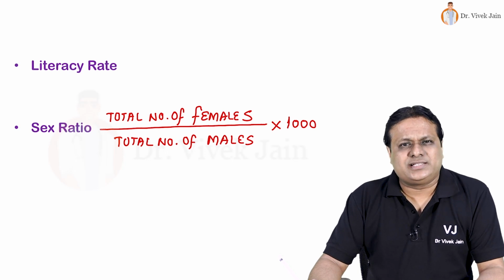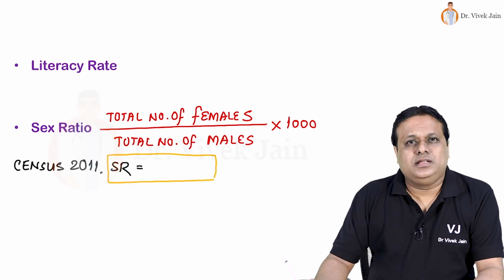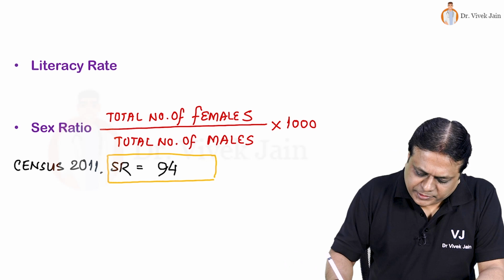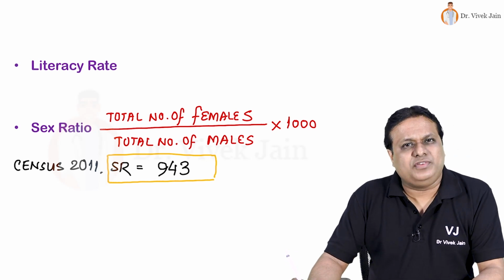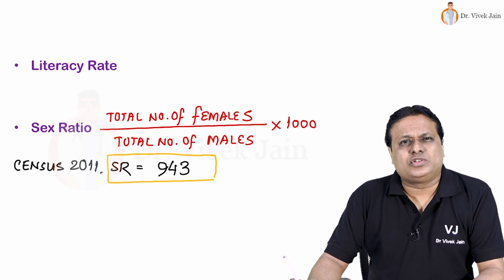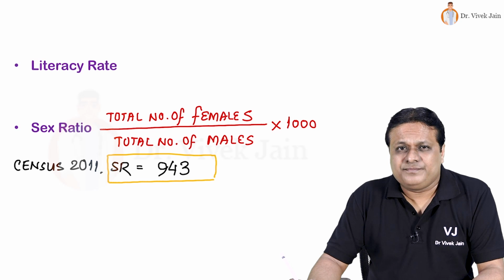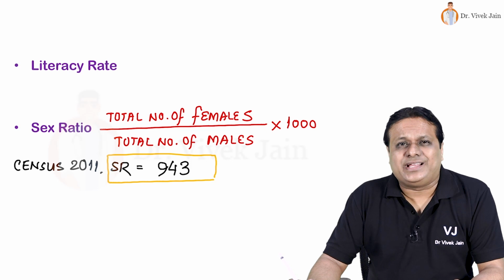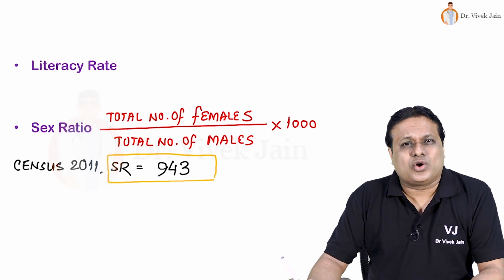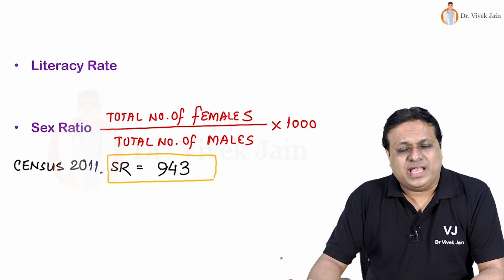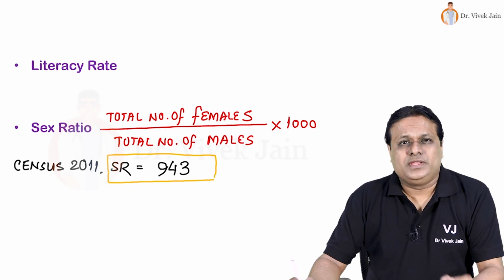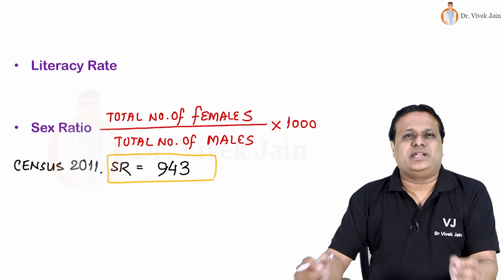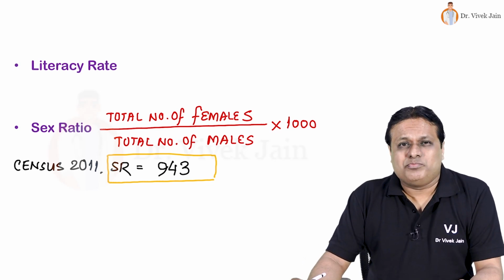When we look at sex ratio recorded in the previous census 2011, it was found to be 943. It implies 943 females for every 1000 males. Highly unfavorable sex ratio. It was recorded highest for the state of Kerala, and among states Haryana was lowest. But overall, when you look at Union Territory, then highest was recorded for Puducherry and lowest was recorded for Daman and Diu.